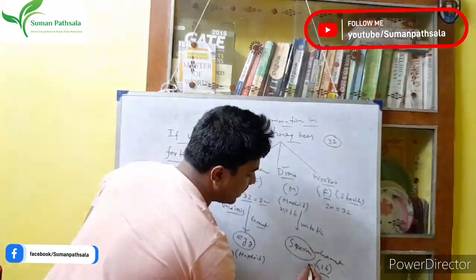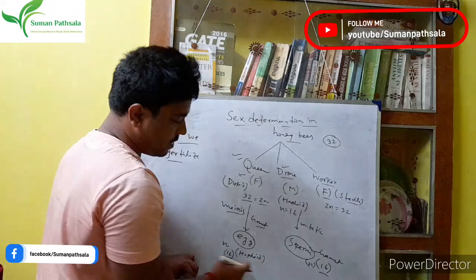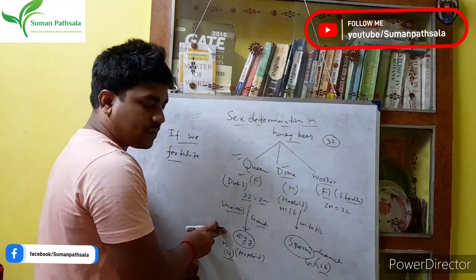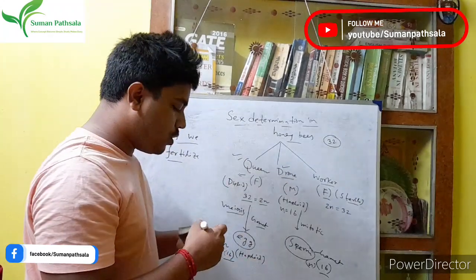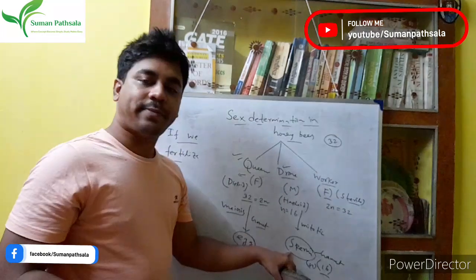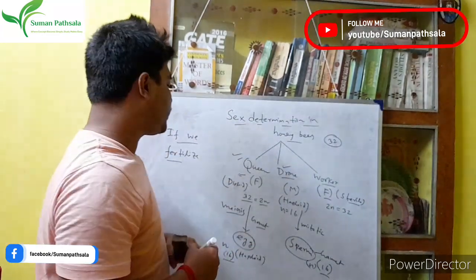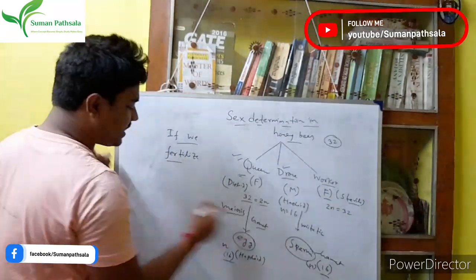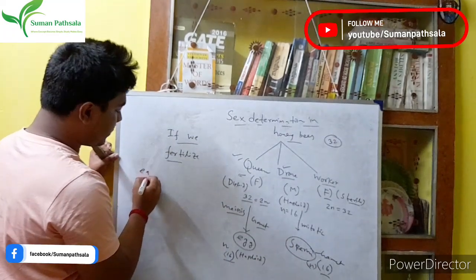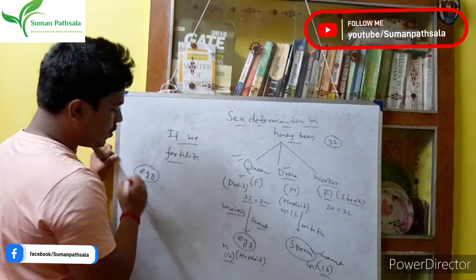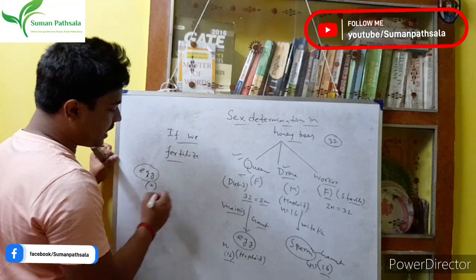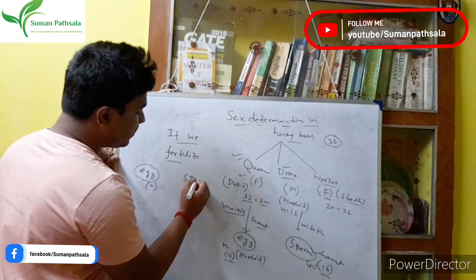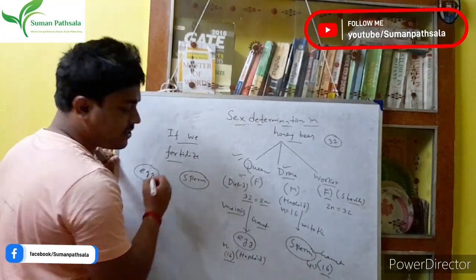That is haploid. I write here n, and it's also n, right? So ultimately we get the egg and sperm. Then we do fertilization. I write here again egg, this is haploid n, and this is the sperm, n.